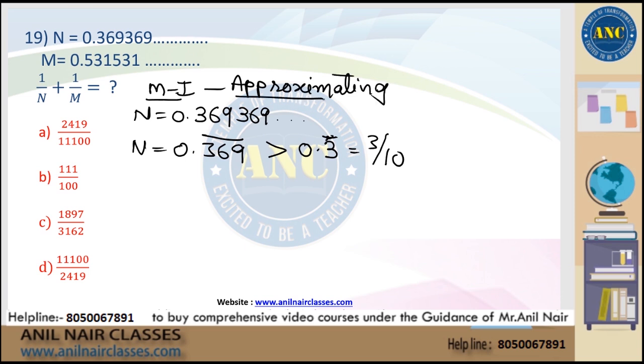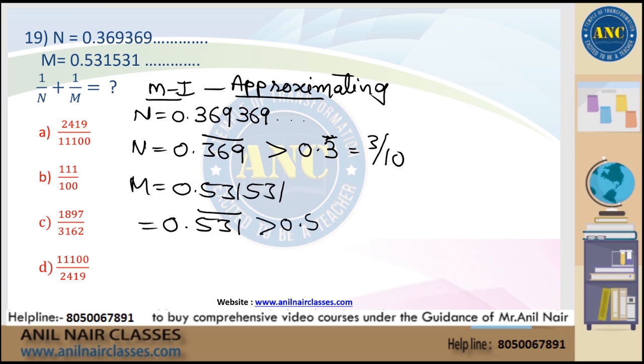M is nothing but 0.531 with a bar on the repeating part. It is just greater than 0.5. 0.5 is nothing but 1 by 2. 1 by N plus 1 by M: 1 by N is nothing but 10 by 3, 1 by M is nothing but 2 by 1.